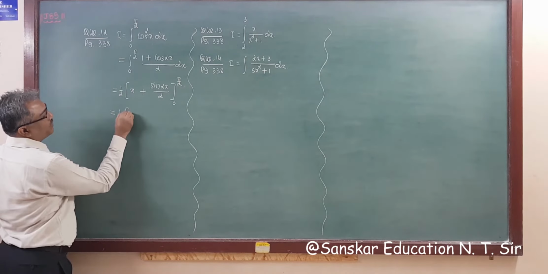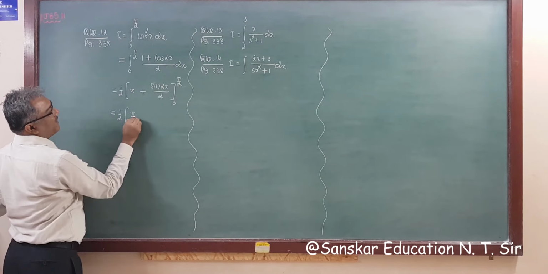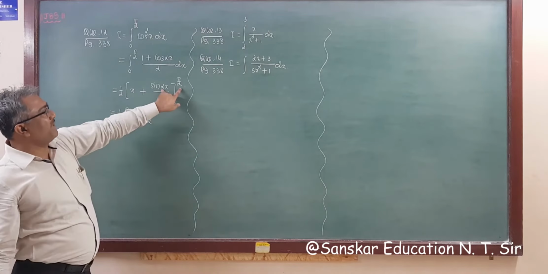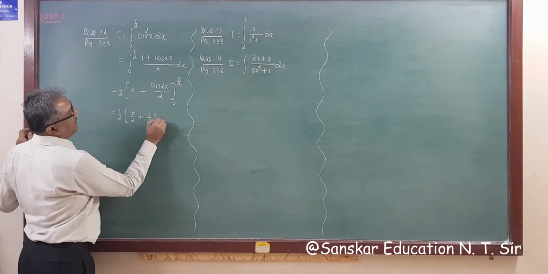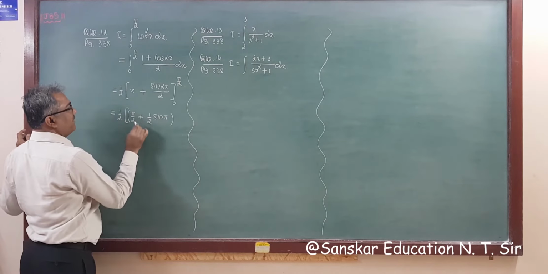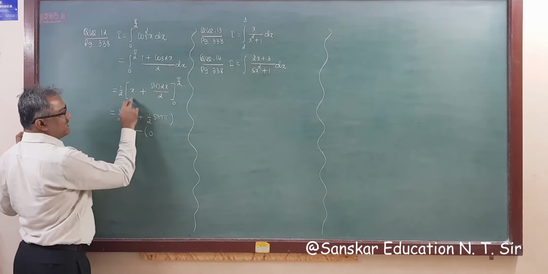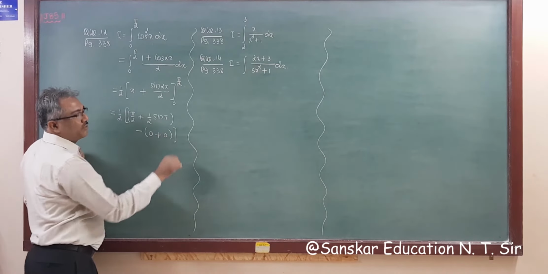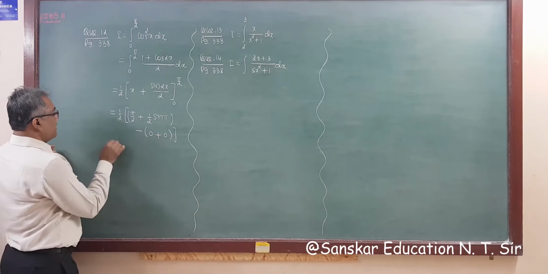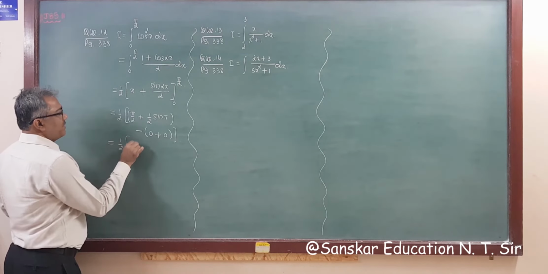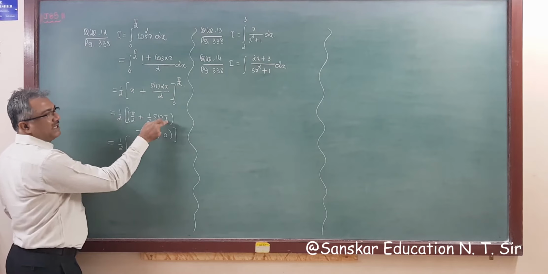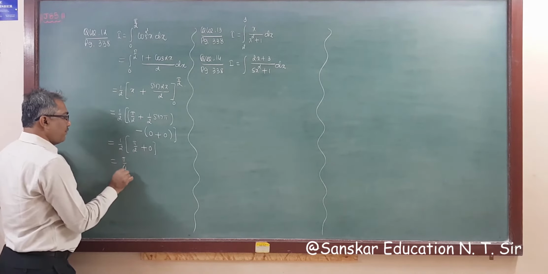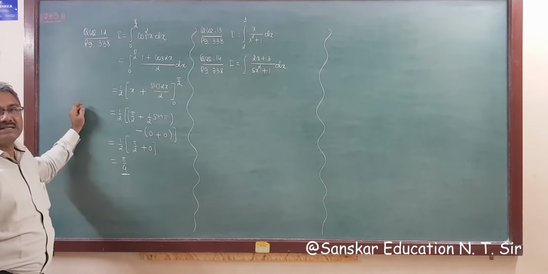So this is 1 upon 2, x is pi by 2 plus 1 upon 2 sin of 2 times pi by 2, that is pi, so sin pi, right? This is upper limit minus lower limit. Sin pi is 0, x is 0, and sin 0 is 0, so no need to write sin 0 and don't waste your time. So answer will be 1 upon 2, this is pi by 2 plus sin pi is 0, so answer is pi by 4, right? Answer is pi by 4.